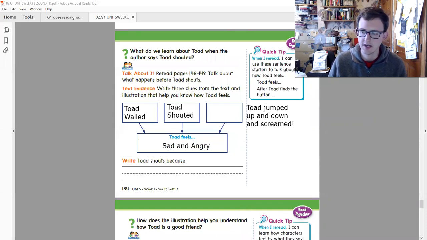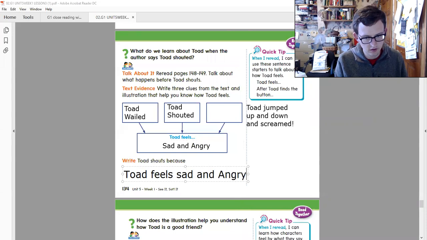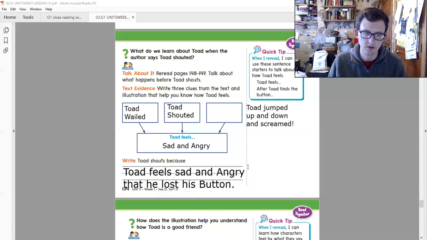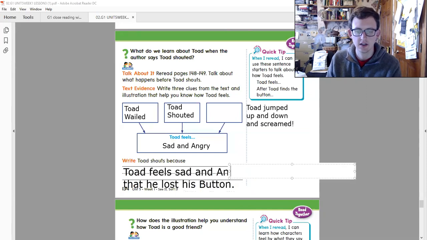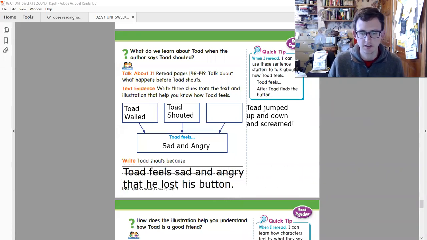So now the next line says Toad shouts because Toad feels sad and angry that he lost his button. Right? So that's why Toad shouts. These should not be uppercase, these should be lowercase. Okay, so let's go to the next page.